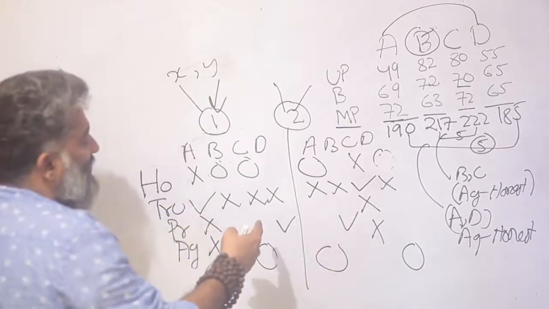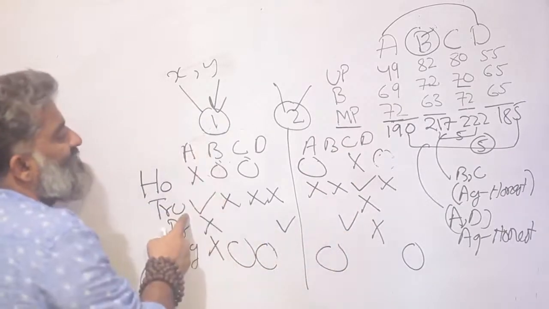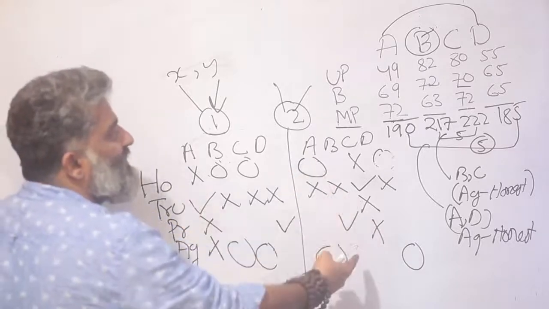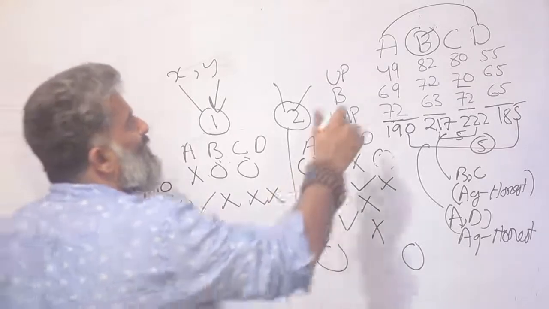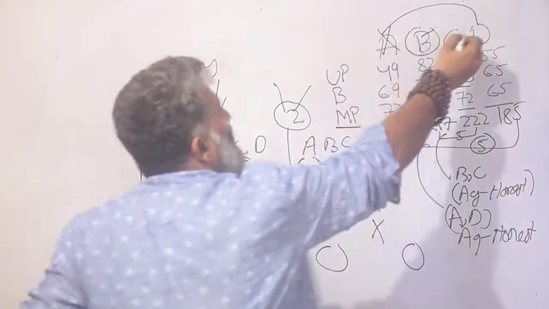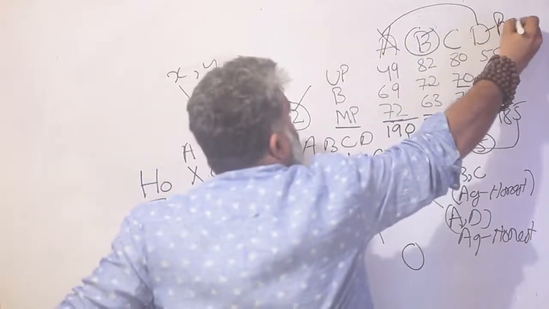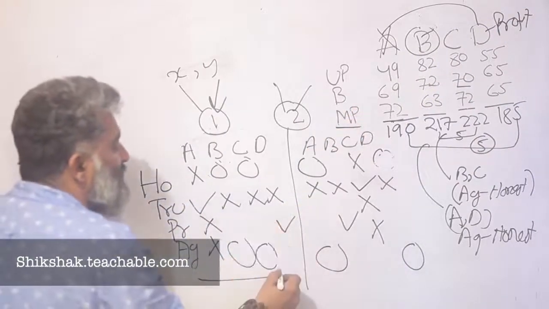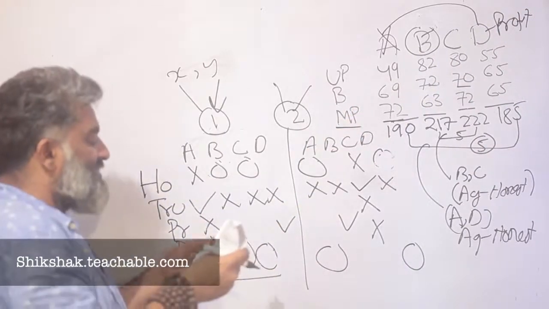But if I look at my data, in the first story, A is truthful. In the second story, A is either honest or aggressive. So A is never profitable, so I will rule out A. That means I am calling D profitable. And that means I am looking at this particular story. And now let me look at the data further.